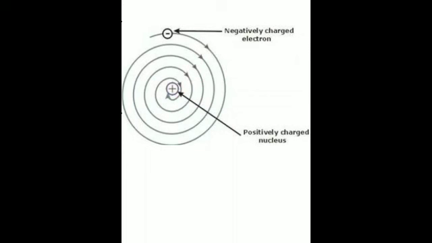It loses energy. When a charged particle revolves around an oppositely charged body, it loses energy. That means the electron should lose energy. And when this theory is applied to Rutherford's model, what will happen? The electrons will keep on revolving around the nucleus and they will keep on losing energy. So what will happen?